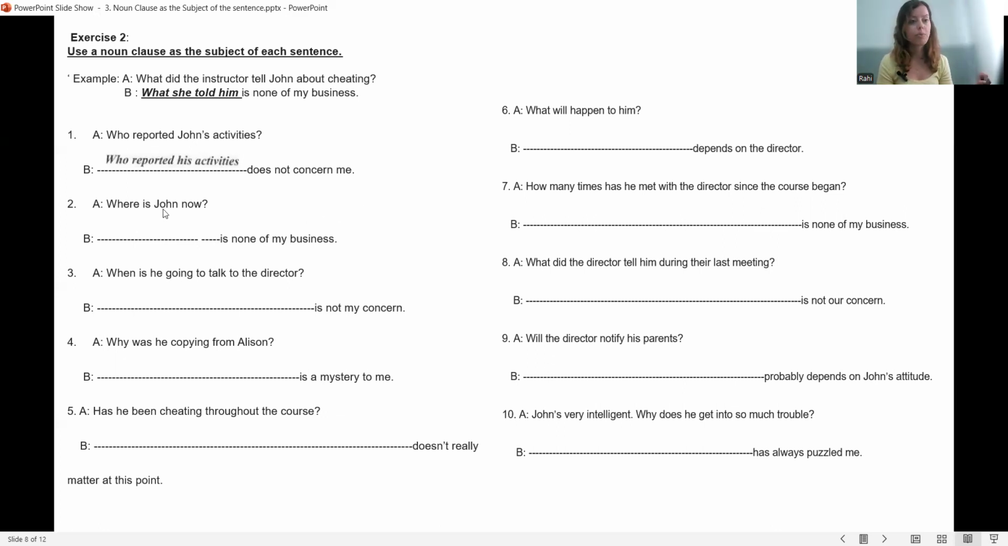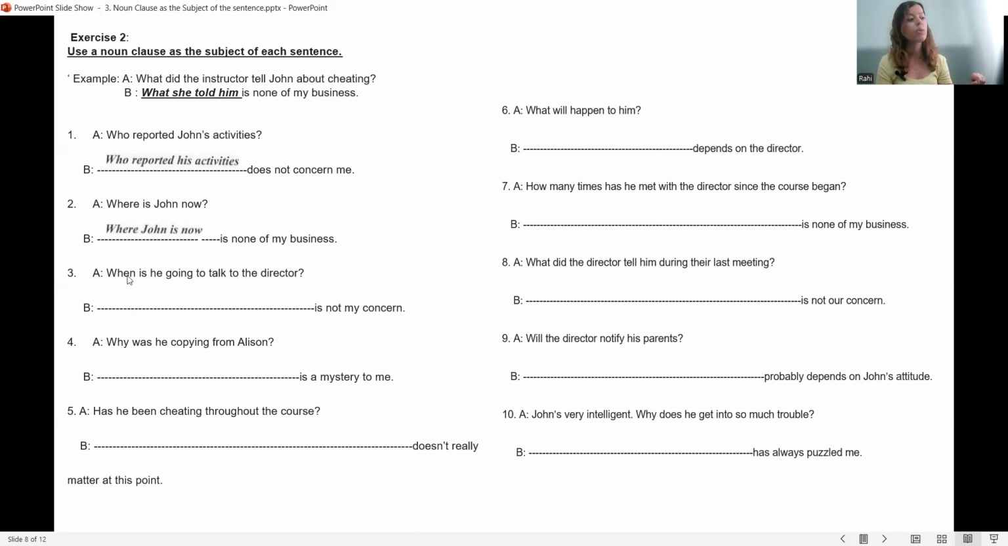Where is John now? So we have that as a question. But pay attention, when you're using the noun clause, we need to change it to a sentence format. So you need to change the subject and the verb position, right? So where John is now. You cannot say where is John. Not a question form. You need a sentence form. Where John is now is none of my business.